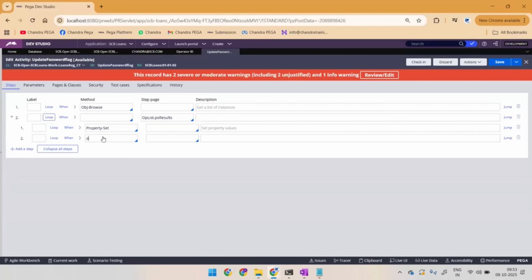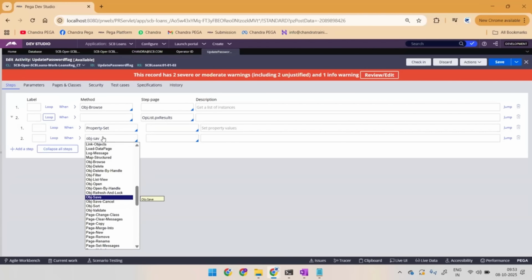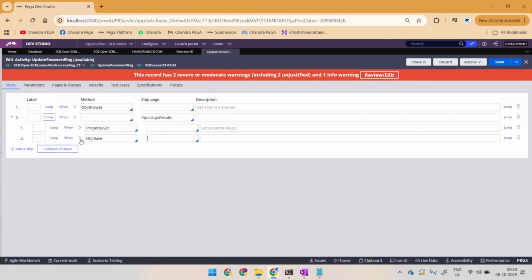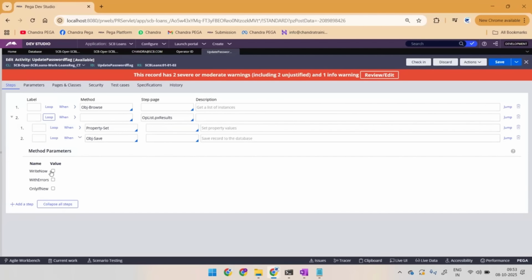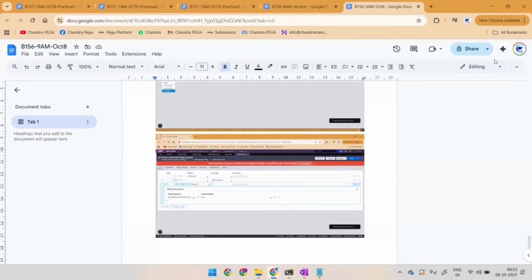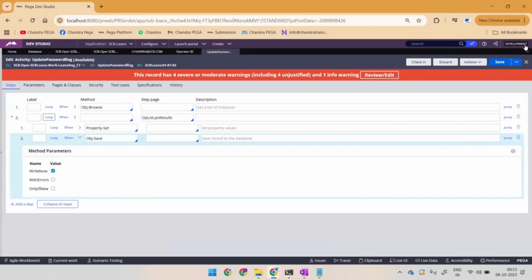Next, what I have to do, I am supposed to save it. Obj-Save, the respective page name, and we do not specifically define the page name again. So simply mark this, that is enough. Now let me save it. Now if I'm trying to run this, what should happen? No doubt I should get all the list of records initially. Then we have to loop every record, update the first page data and then save it. Similarly, second page data updating and save, third, fourth, fifth.